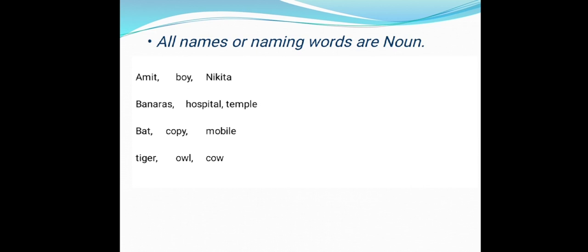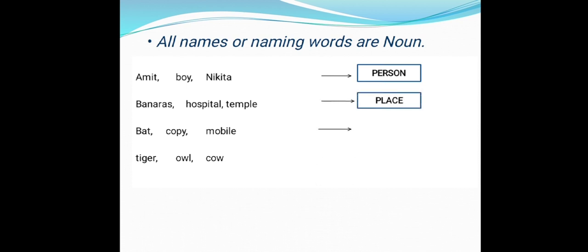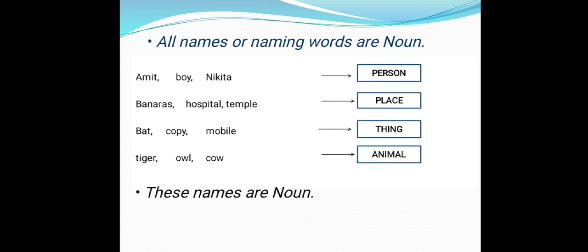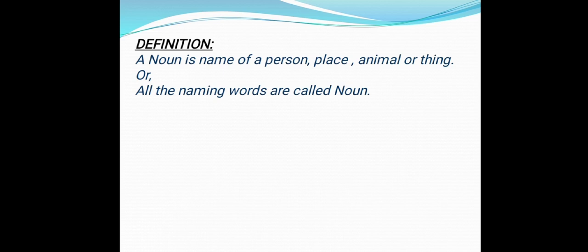Children, one more thing, everything has a different name, like Amit, boy, Nikita are the names of persons. Banaras, hospital, temple are the names of places. Bat, copy, mobile are the names of things. Tiger, owl, cow are the names of animals. So children, we can see these names are nouns. Now, you can understand by the definition: a noun is the name of a person, place, animal or thing. Or all the naming words are called noun.